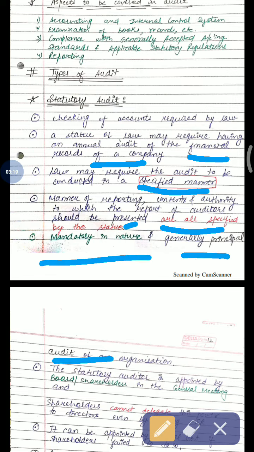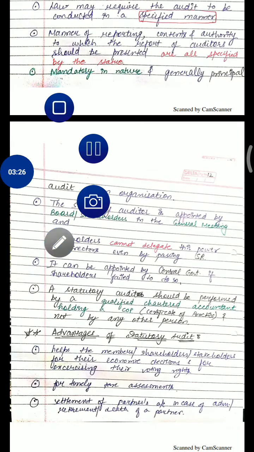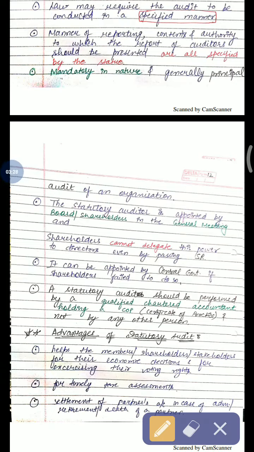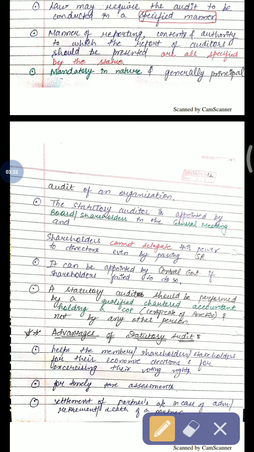Statutory auditor is appointed by board or shareholders in the general meeting, and shareholders cannot delegate this power to directors even by passing SR. It can be appointed by central government if shareholders fail to do so, and a statutory audit should be performed by a qualified chartered accountant holding a COP and not by any other person.